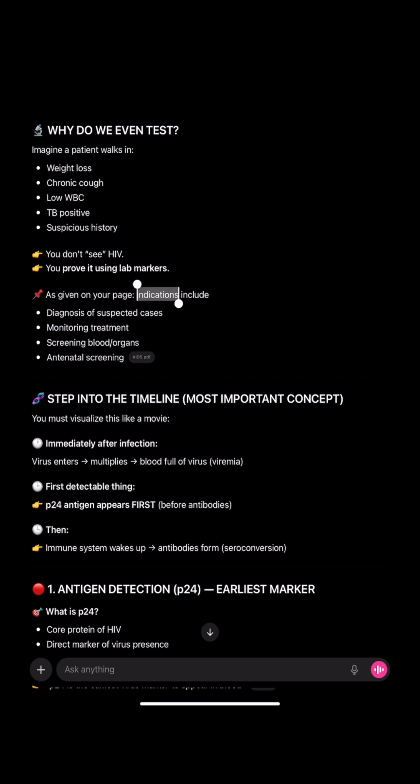Indications for testing of HIV include diagnosis of a suspected case, monitoring treatment, screening the blood or organs, and antenatal screening. In all these situations we do HIV testing.